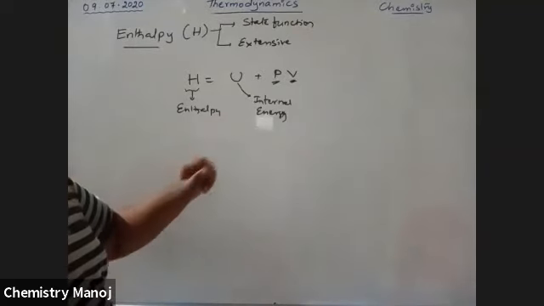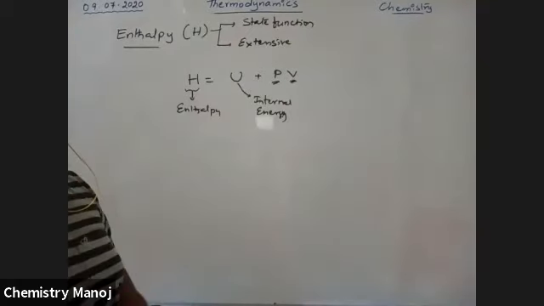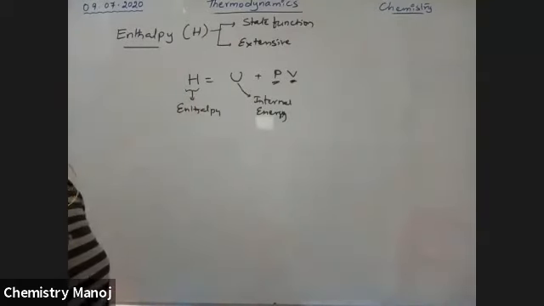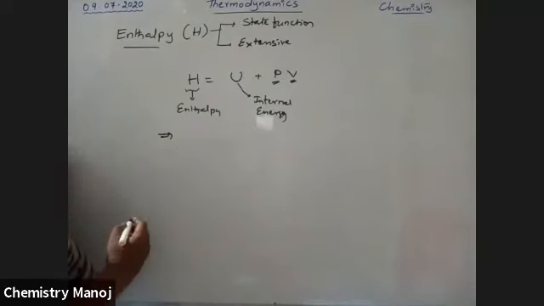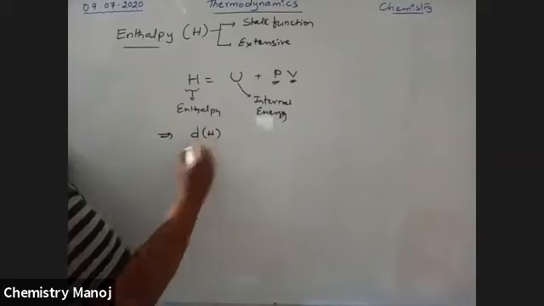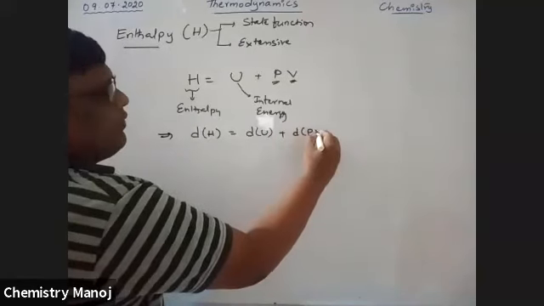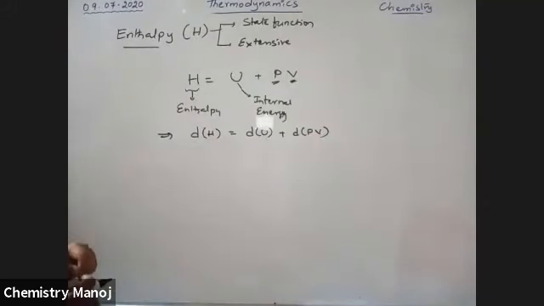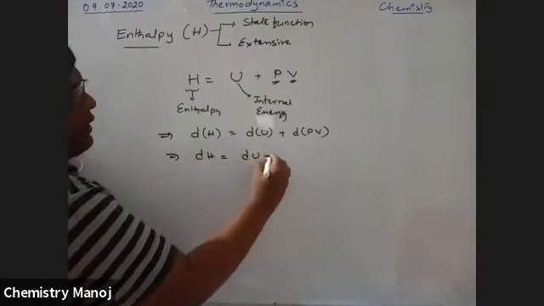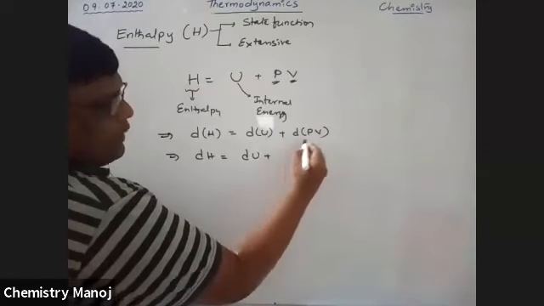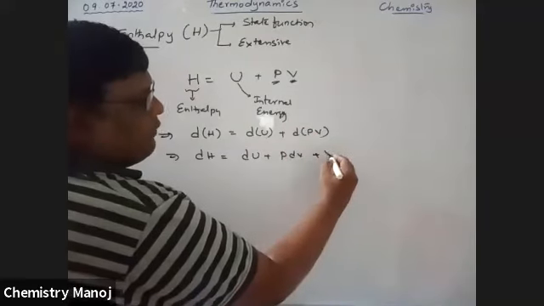So it is not possible to calculate internal energy; we should calculate only the change in internal energy. That is why all these values are converted into change terms, that is, differentials. Therefore, d of H is equal to dU plus d of PV. That implies dH is equal to dU plus, at constant pressure, P dV, and at constant volume, V dP.